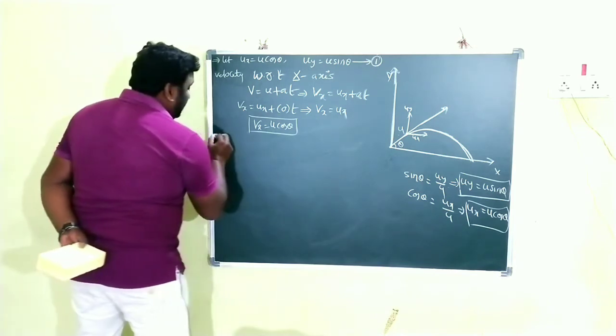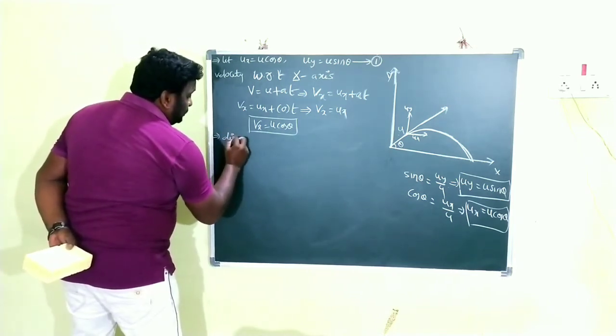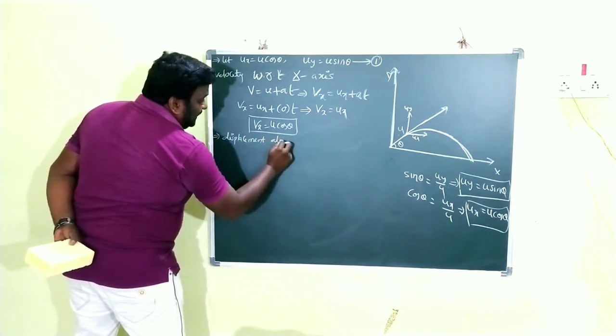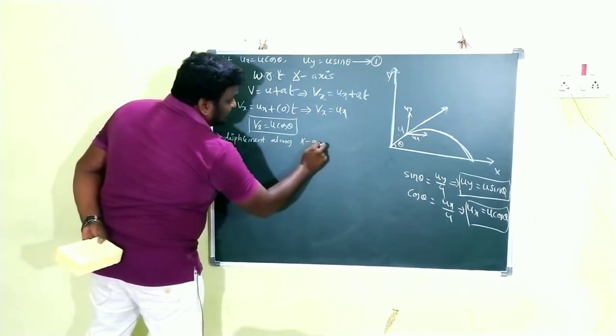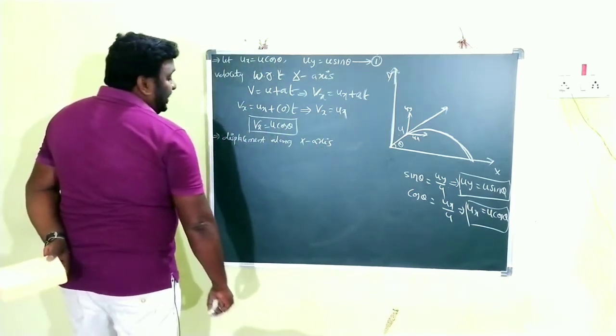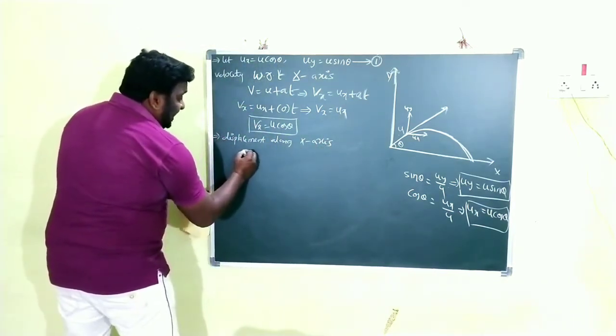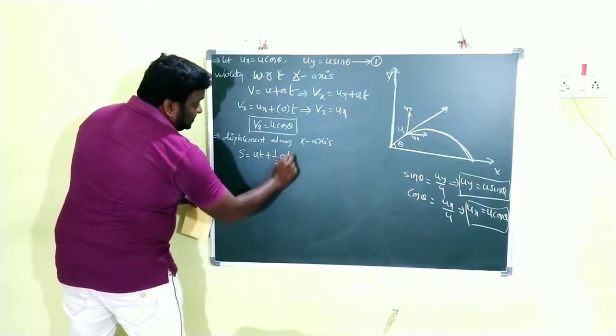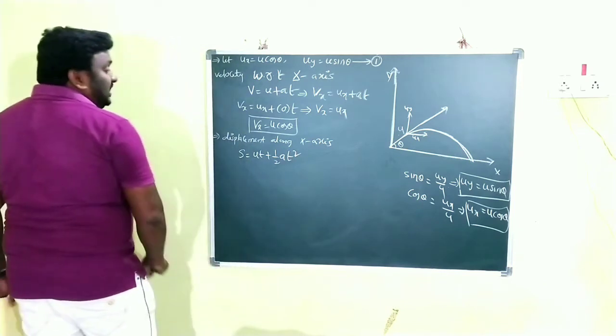And similarly, now displacement along the x-axis. Okay children, we know that s is equal to ut plus half a t square. This is another kinematic equation.